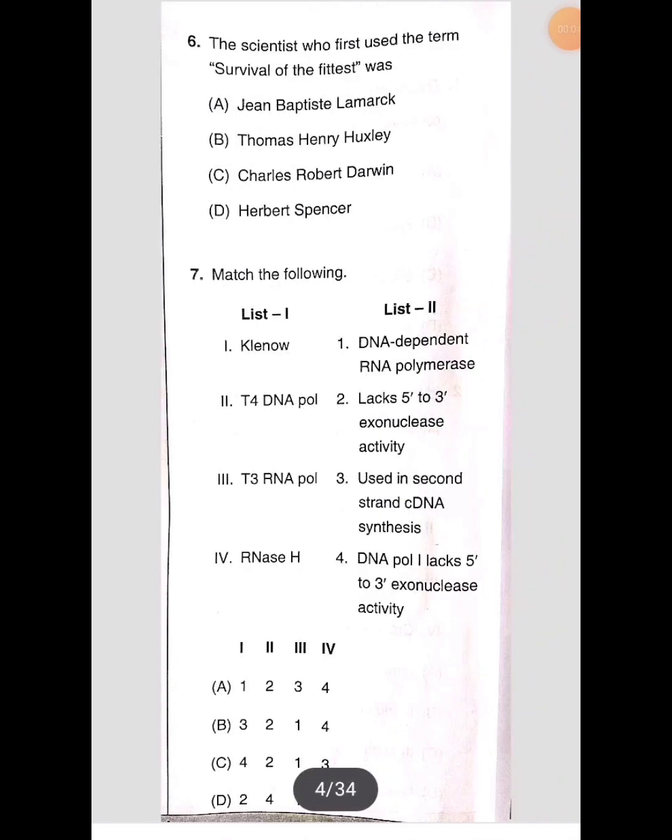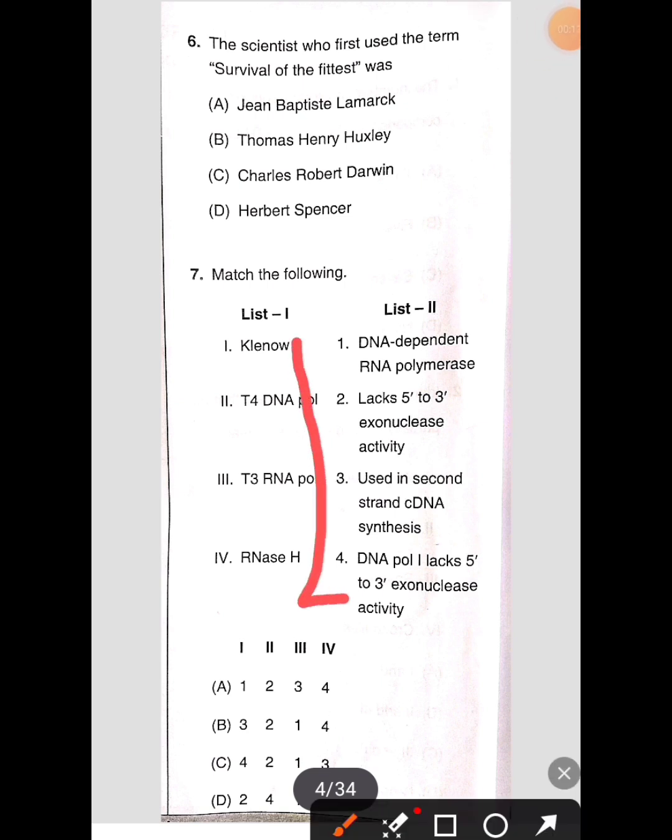Klenow is related to DNA polymerase that lacks 5' to 3' exonuclease activity.